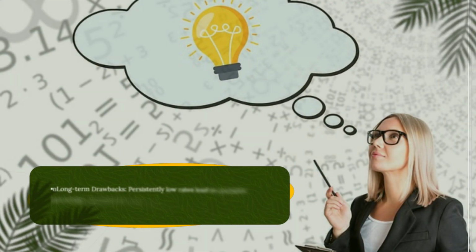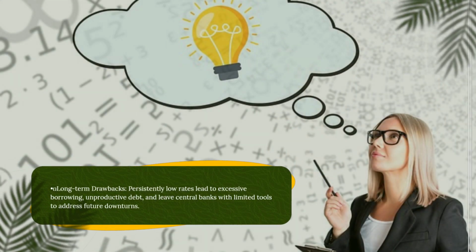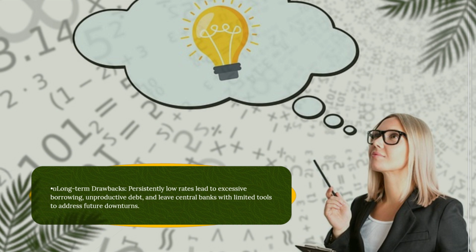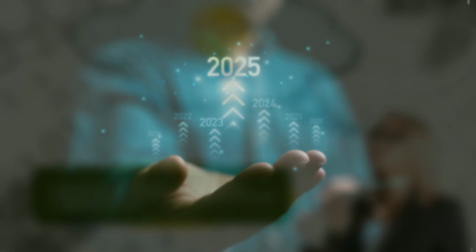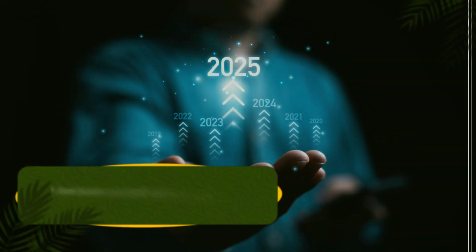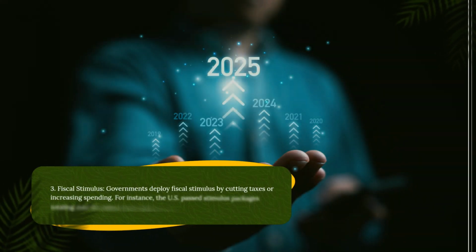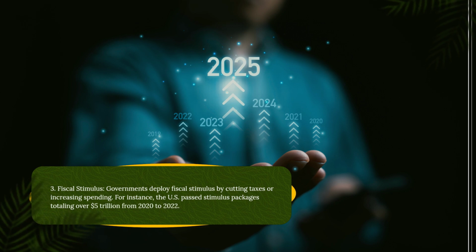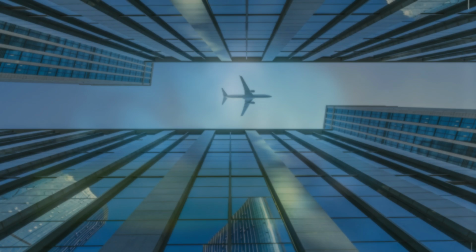Long-term drawbacks. Persistently low rates lead to excessive borrowing, unproductive debt, and leave central banks with limited tools to address future downturns. 3. Fiscal stimulus. Governments deploy fiscal stimulus by cutting taxes or increasing spending. For instance, the U.S. passed stimulus packages totaling over $5 trillion from 2020 to 2022.